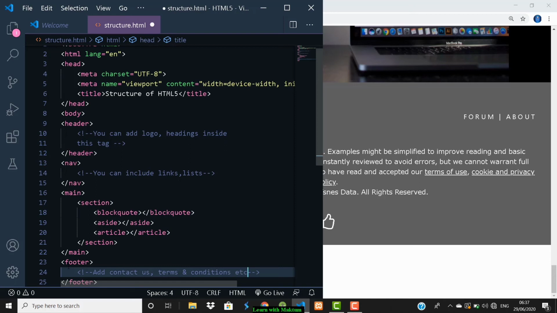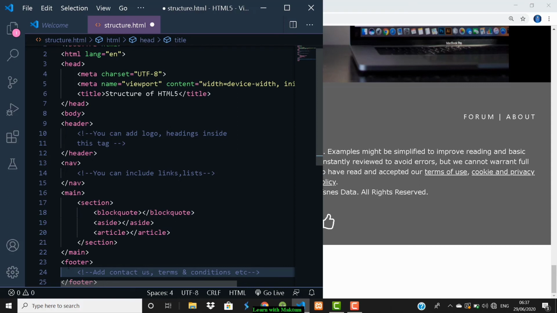Okay, so I hope I'm clear with this. In the header tag you can add the logos and headings, and the things which you want to come on top of your page. And now the nav tag, you can add the links and the lists, and the main tag includes the main content of the page.